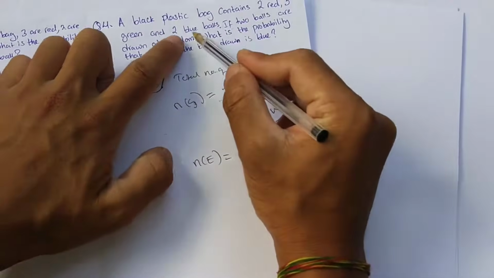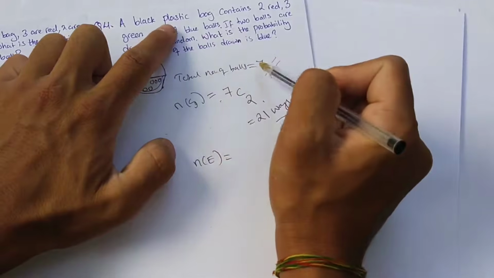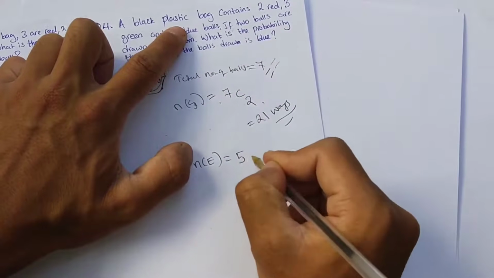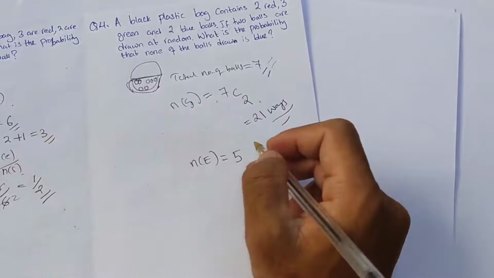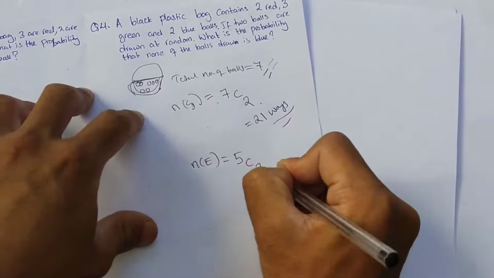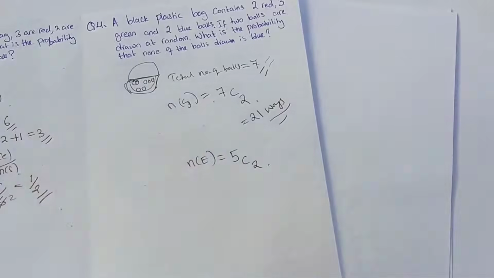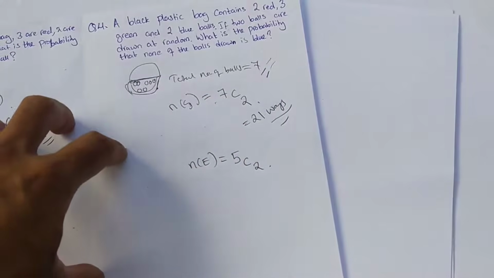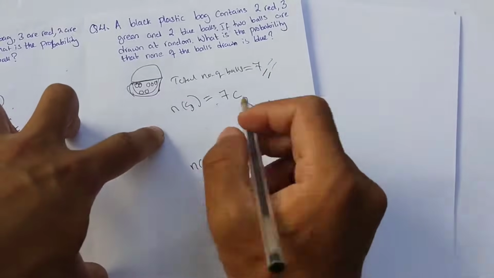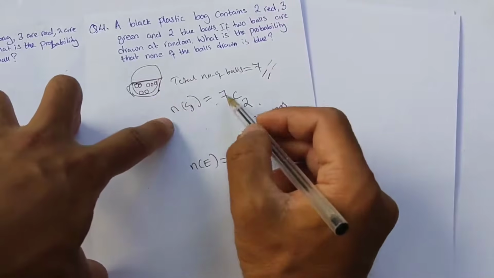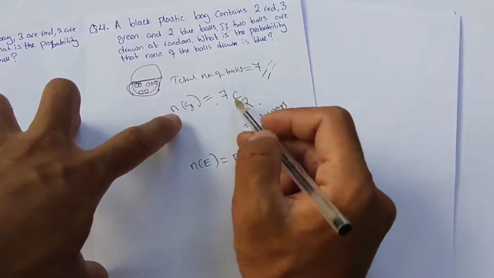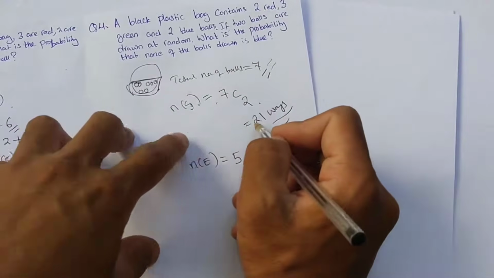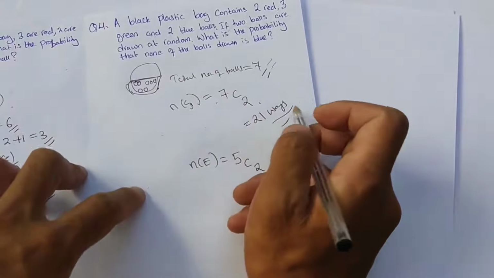So there are 2 blue color balls. So out of 7, 2 blue color balls, remaining 5. We are picking 2 at random. So 5C2. Total number of samples is 7 balls, and picking 2 at random, the total number of possible outcomes is 21 ways.